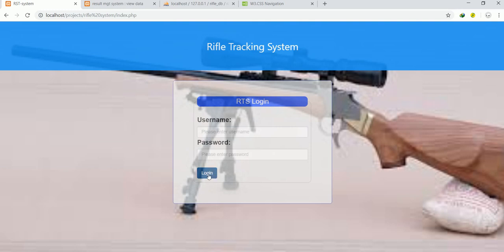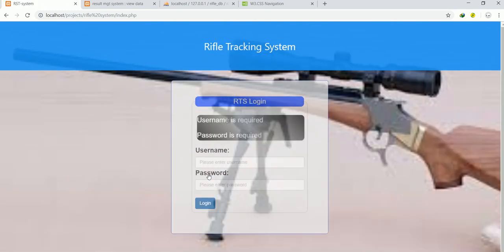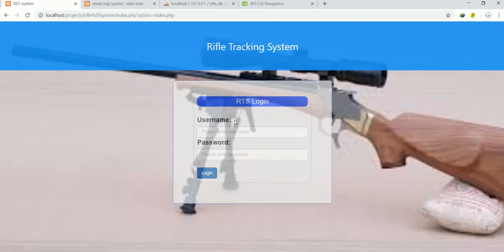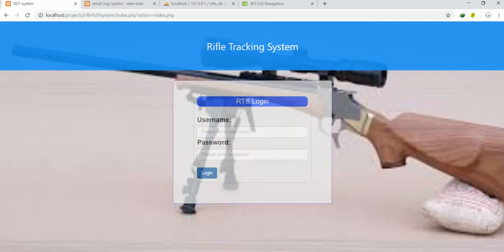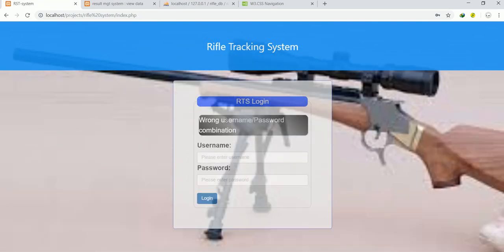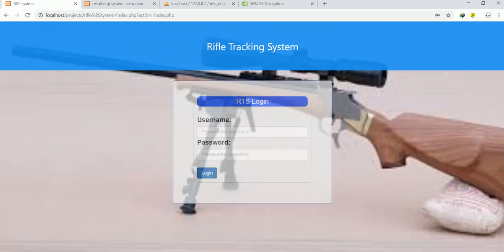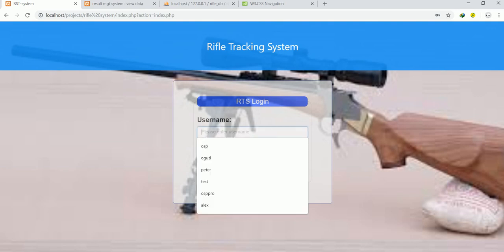Now if you click on login, this is it. Your username is required and your password is required. You can see it refreshes itself as long as the user enters the wrong user ID details. The same applies to someone who comes in here and enters different kinds of information; we get wrong information. Now I will log in here as admin so that I can explain more.